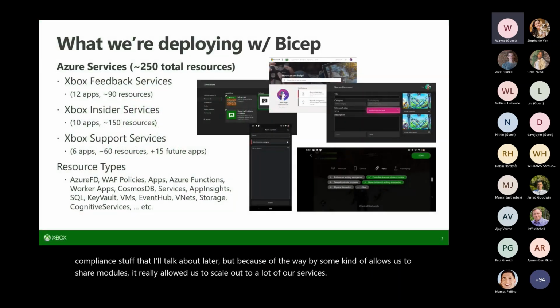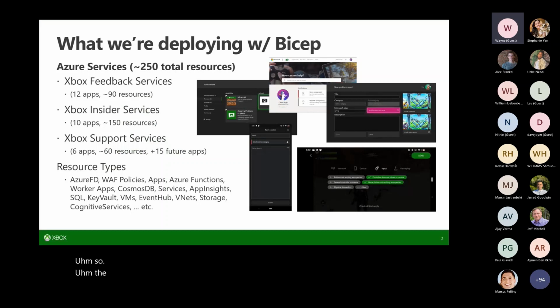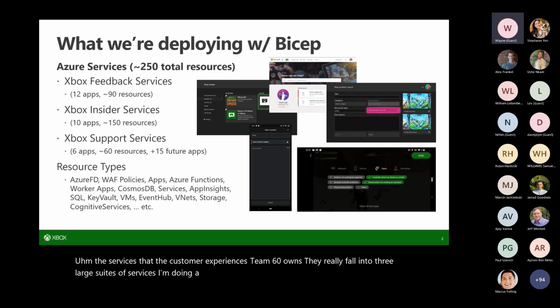The services that the customer experiences team, CXT, owns, they really fall into 3 large suites of services. I'm doing a lot of hand waving here. There's a lot of other stuff that's being bundled into these services. But first, we've got the Xbox feedback services.